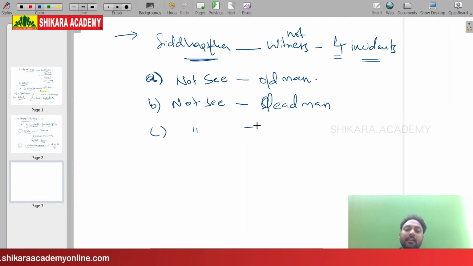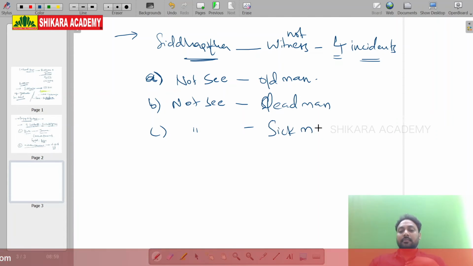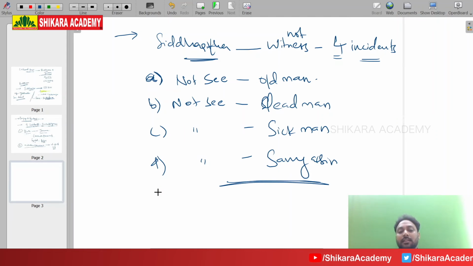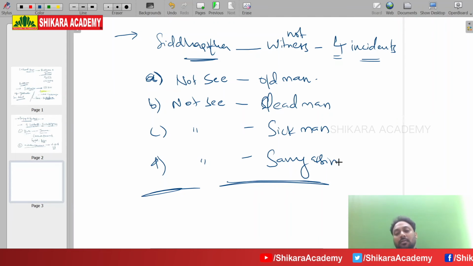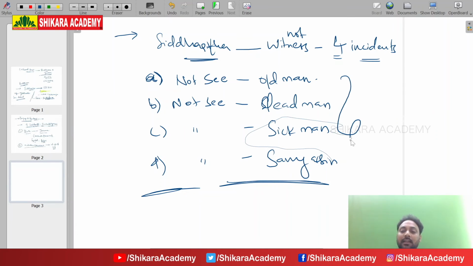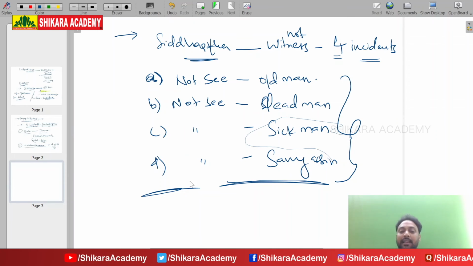He should not see a sick man. He should not see a sannyasi with a begging bowl. Understood? These are the 4 incidents that Siddhartha should not witness in his lifetime.